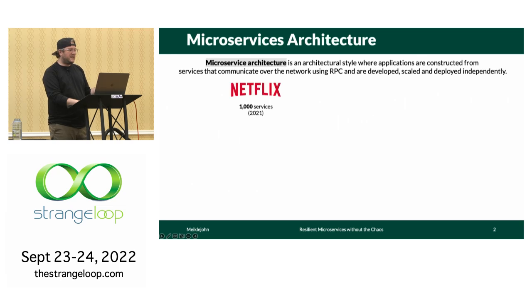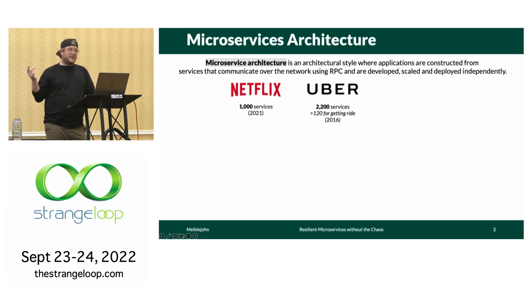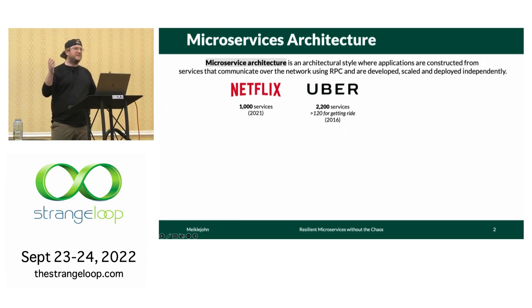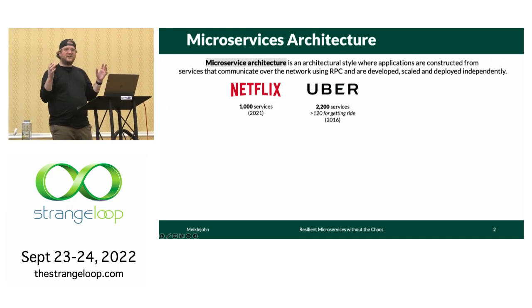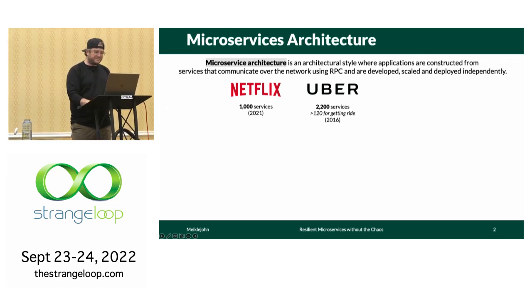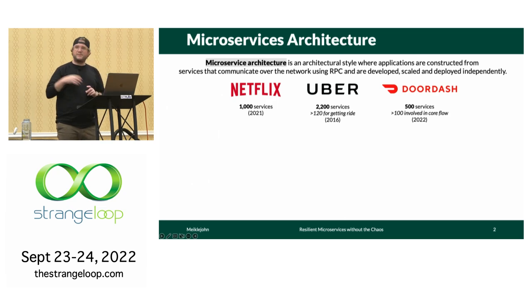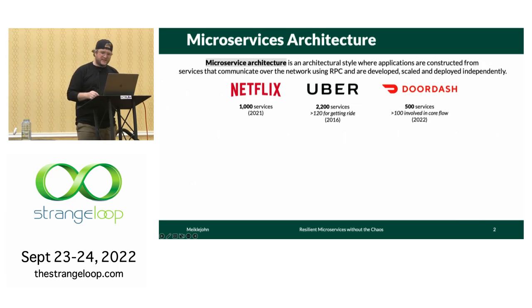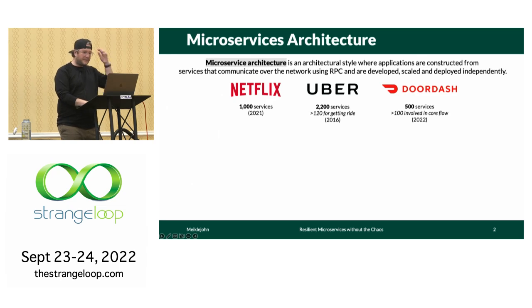So 3 examples that you probably are familiar with are first Netflix, which in 2021 was composed of over 1,000 services. Uber, which in 2016 had 2,200 services, where 120 of those were involved in the process of getting somebody a ride, so connecting our drivers with our riders. And then finally, DoorDash is composed of 500 services in 2022, where 100 of these are involved in the core flow of getting Dashers connected with merchants and the consumers that they service.